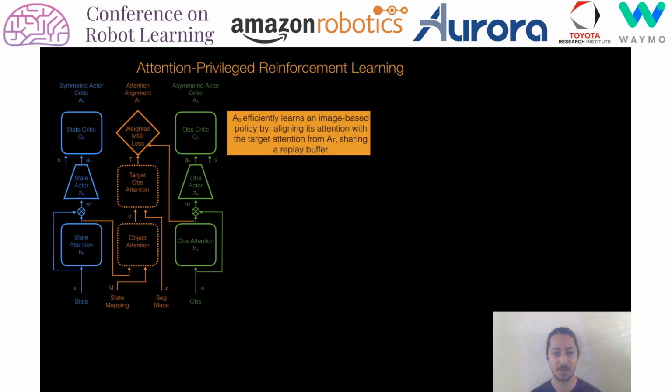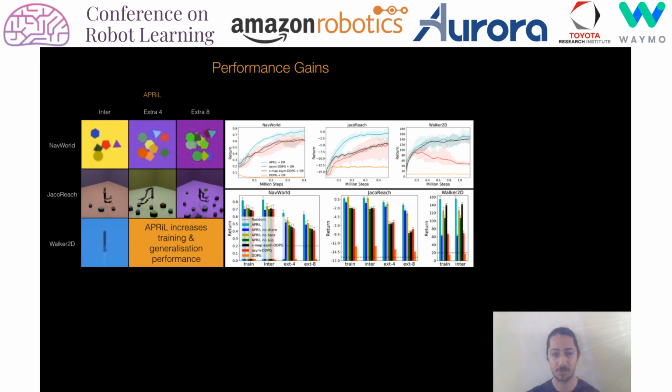The final asymmetric actor-critic module A_O efficiently learns an image-based policy by aligning its attention with the target attention from A_T and by sharing a replay buffer with the state space agent. We evaluated APRiL across three domains. Both Navigation and JacoReach are reaching domains with clutter. For Walker 2D there is no clutter, but learning is still difficult due to visual randomization.